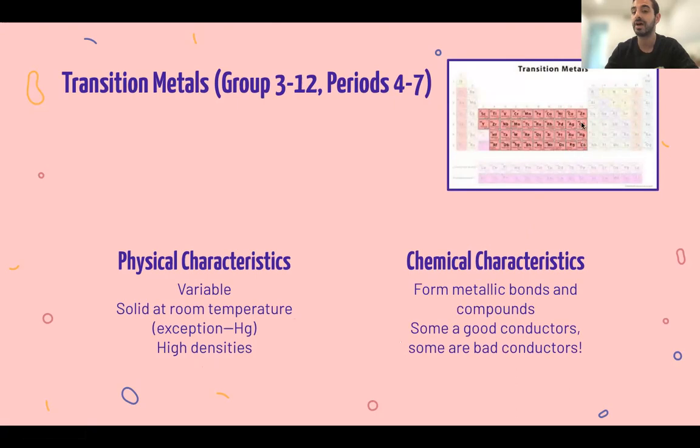And if these don't have an entirely filled p orbital, that means that some of the electrons can move and go to excited states or be donated. That's really why chemistry becomes a really big part of electricity, knowing how these metals and transition metals form. And again, right in this area, groups 3 to 12, and then periods 4 all the way down to 7.